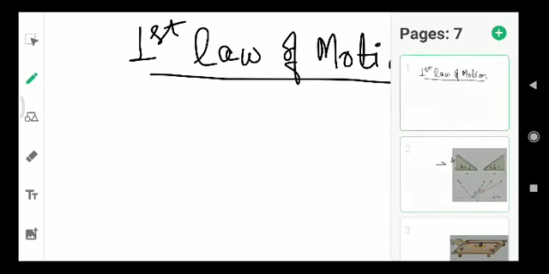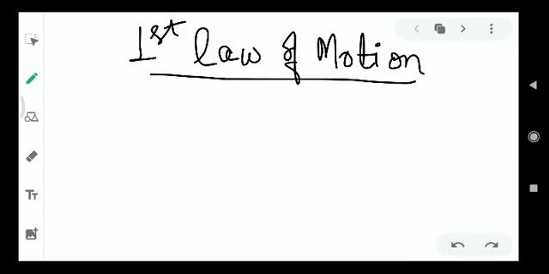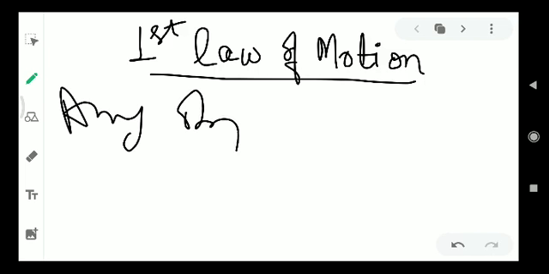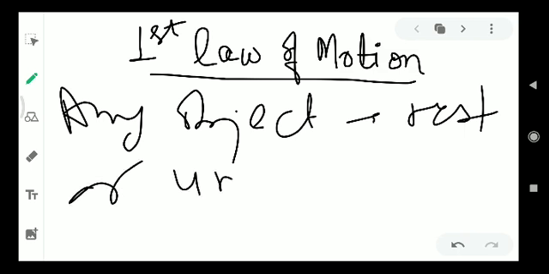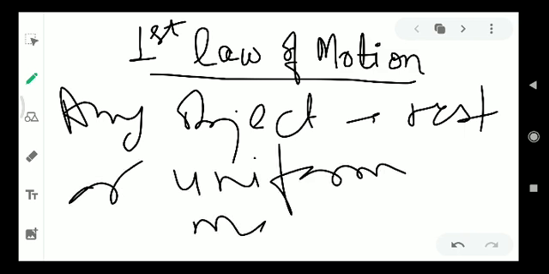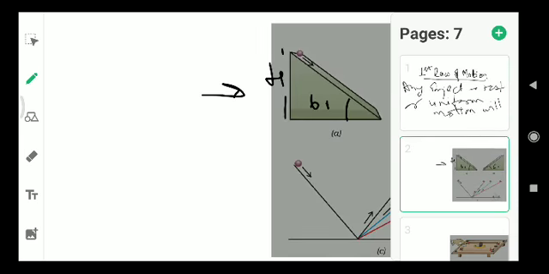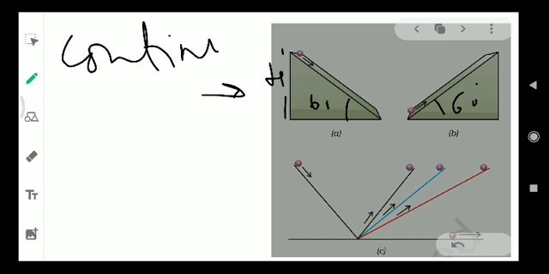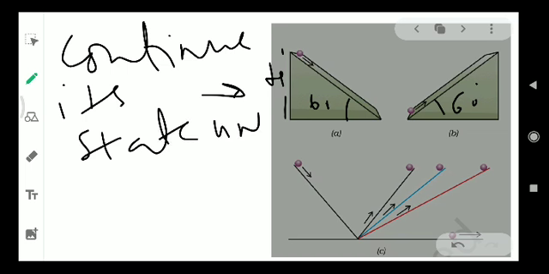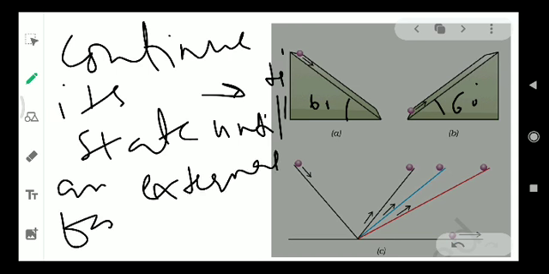So Newton said that any object which is in the state of rest or uniform motion will continue its state of rest or uniform motion until an external force acts on it. Until an external force acts on it. This is Newton's first law of motion.